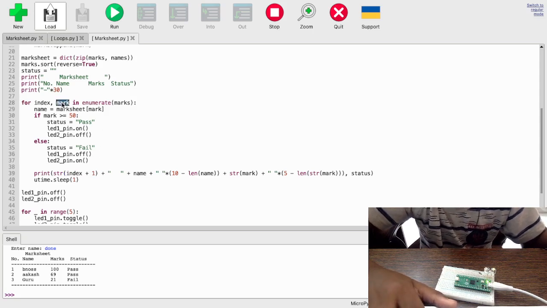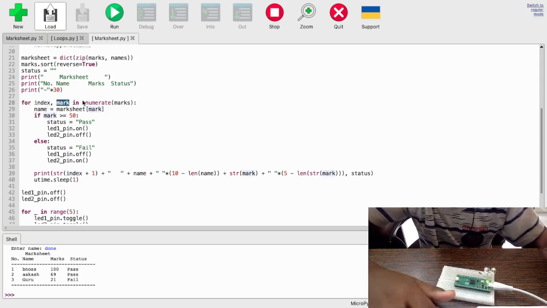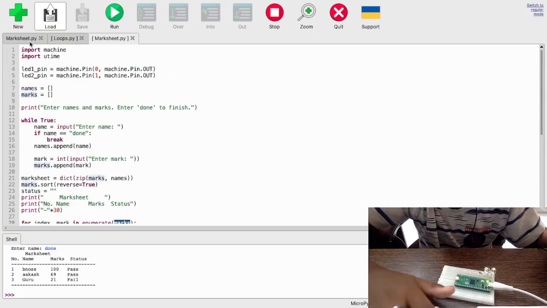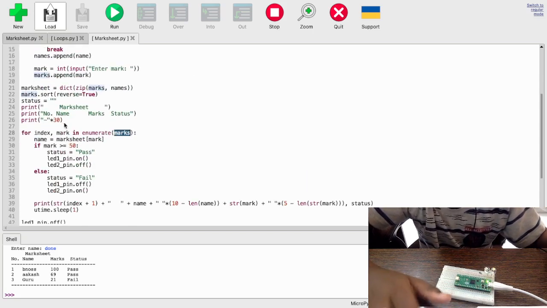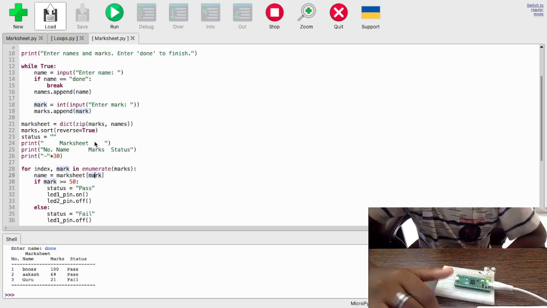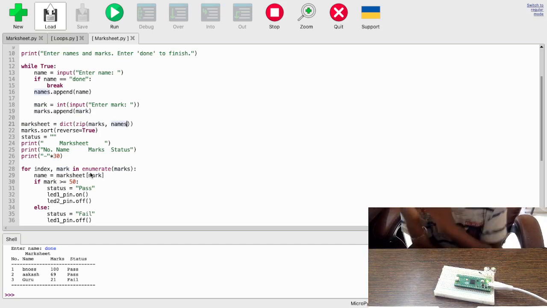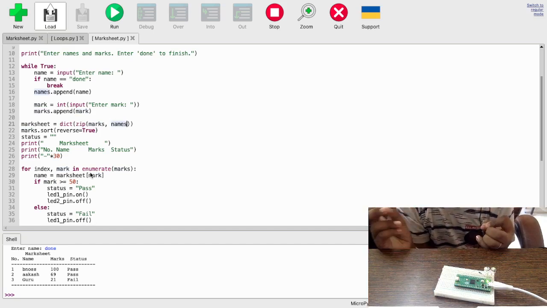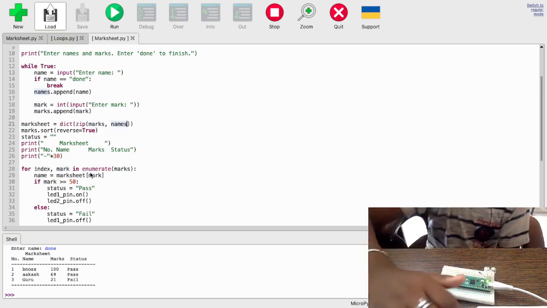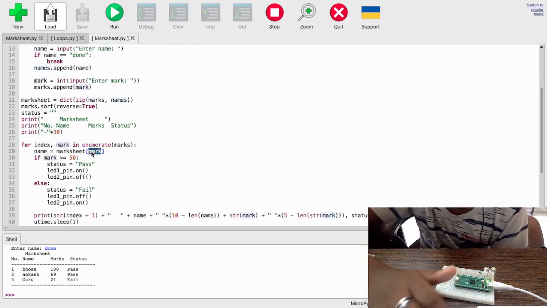Okay. Mark. What's mark? So index, as in the first variable will always give the index, and mark is something which I'm iterating through. Marks is the list, and I'm iterating through marks to get mark. And name is equal to marksheet of mark, as in, I've actually done dict zip marks comma name. I have the key as the mark and the value as the names. Okay. And so if I give the number, I can get the name. That's what I'm doing here. Name is equal to marksheet of mark.